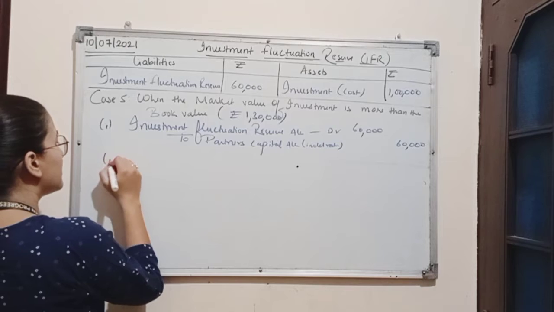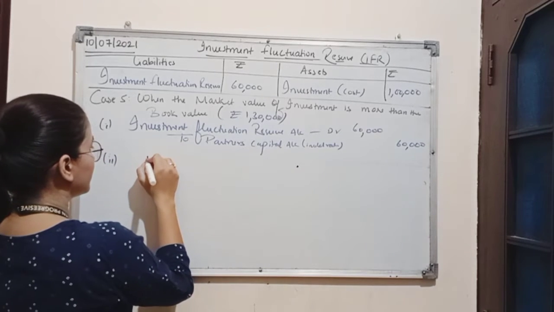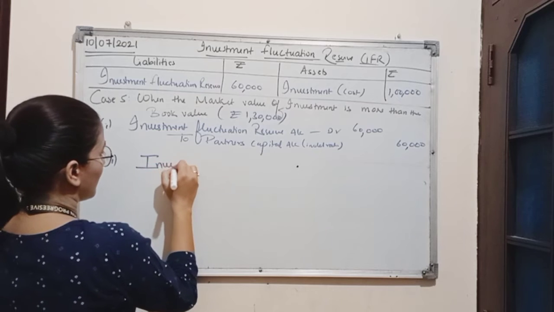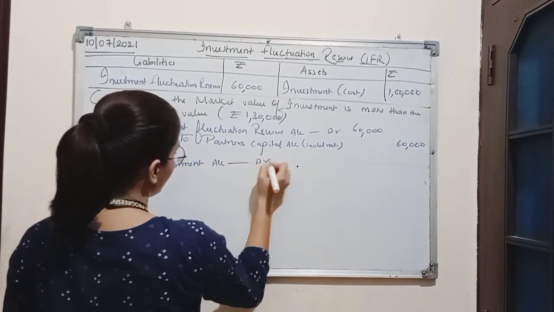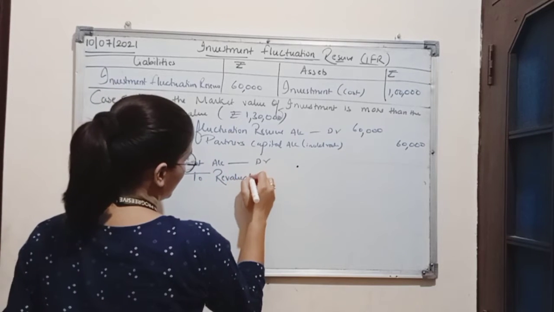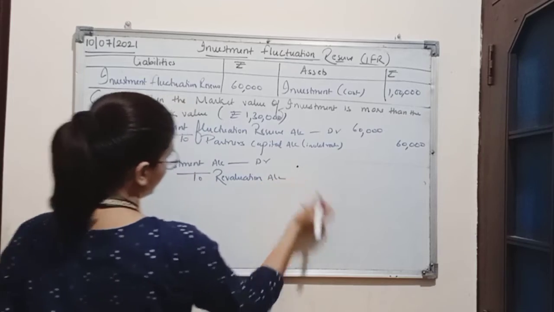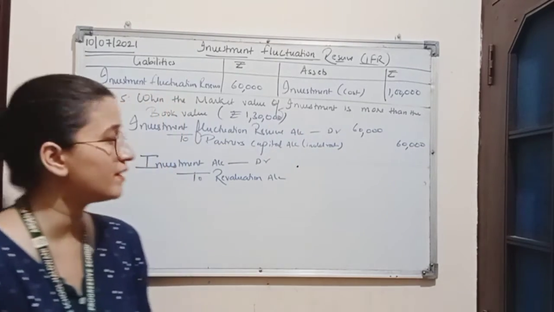The second entry in this case will be investment account debit to revaluation account. We know there is a profit of rupees 30,000.